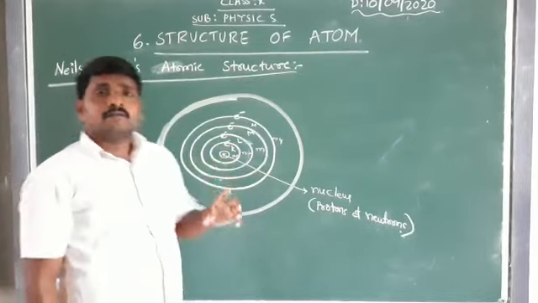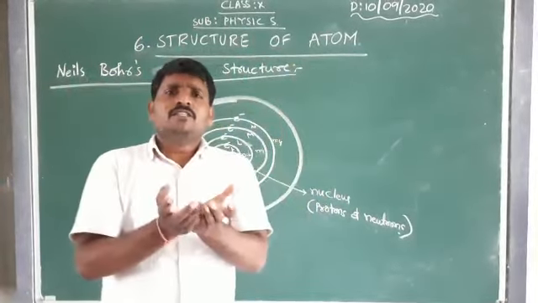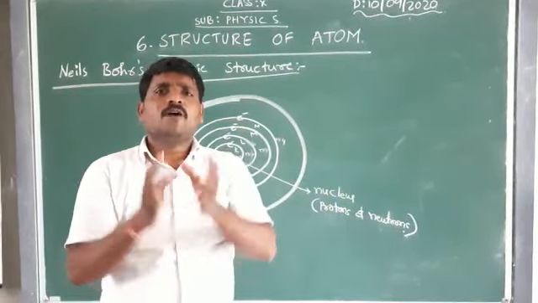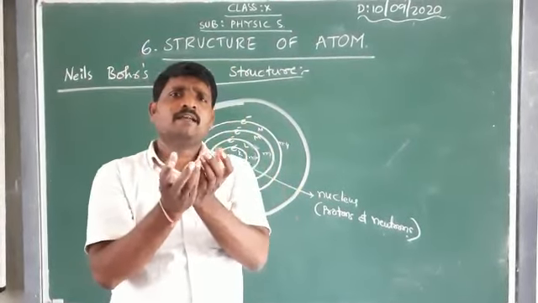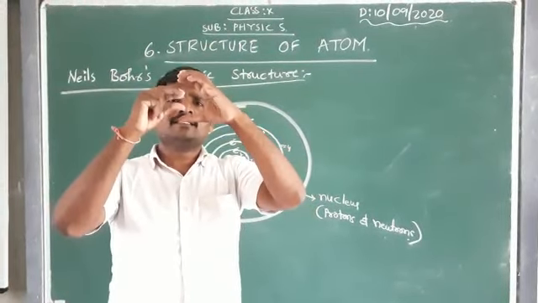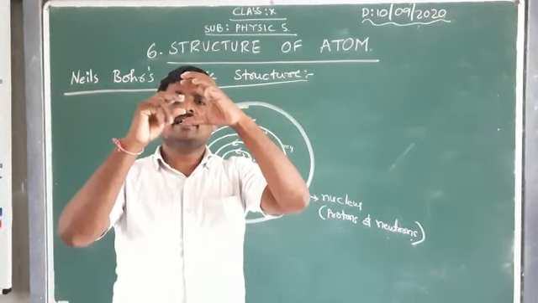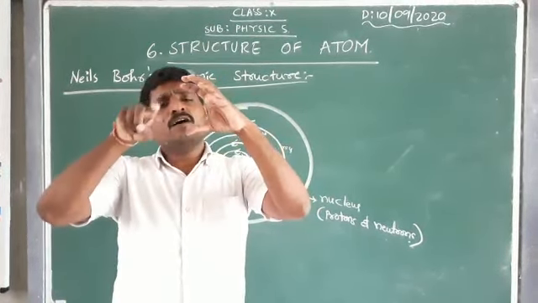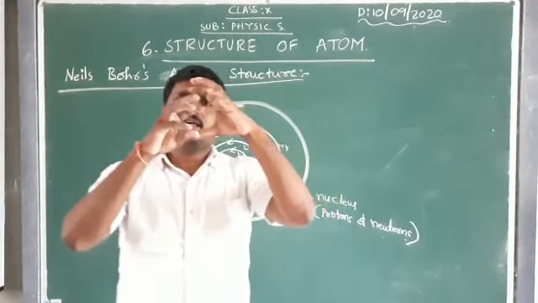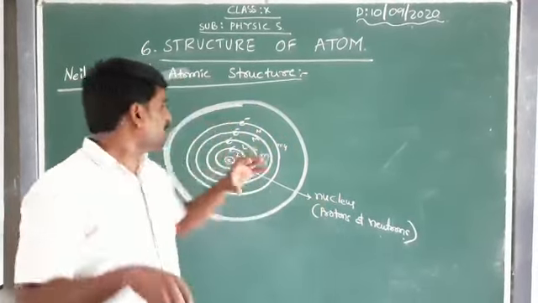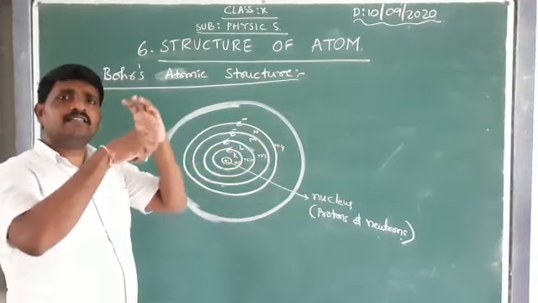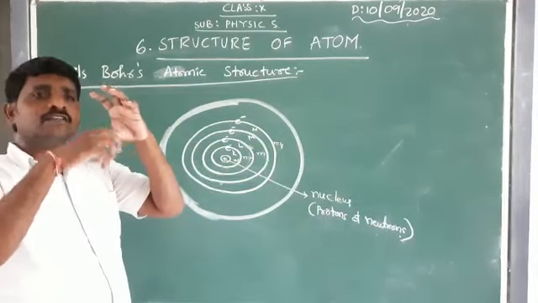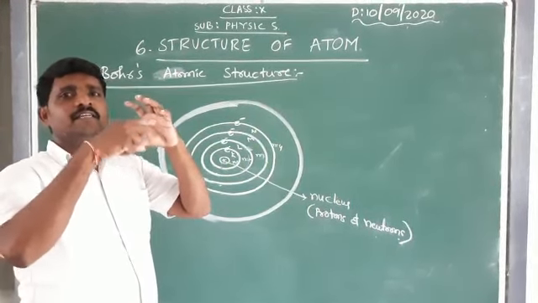Simple. According to Niels Bohr, the atom is in the shape of a sphere. The positive charge is located at the center and it is considered as the nucleus, and protons and neutrons are part of the nucleus. Along with that, around the nucleus, there are some fixed energy levels, and electrons will revolve in those fixed energy levels.